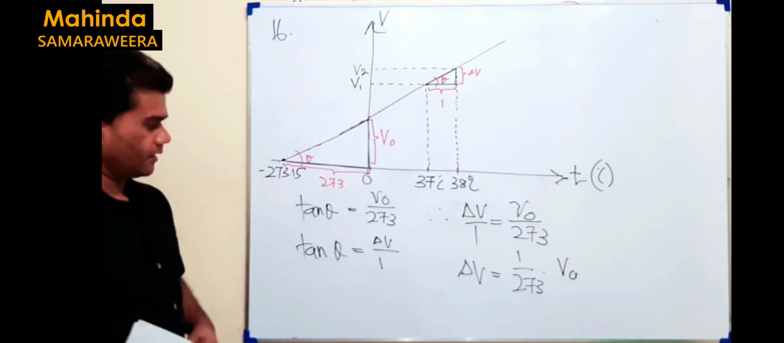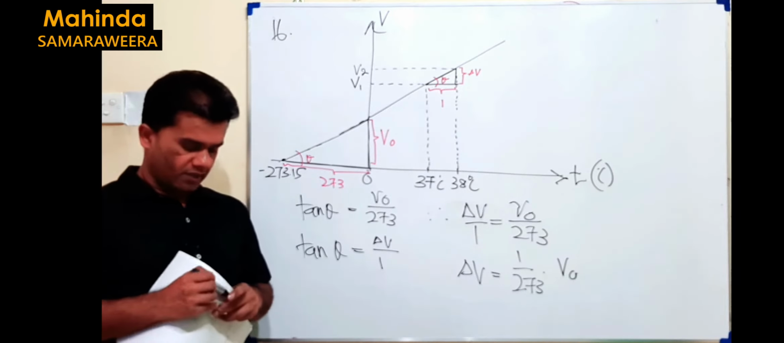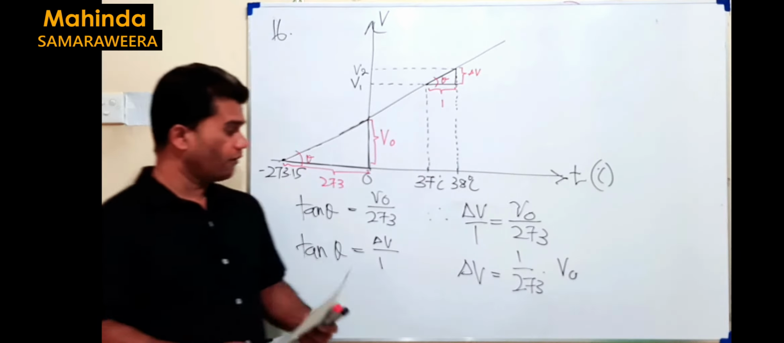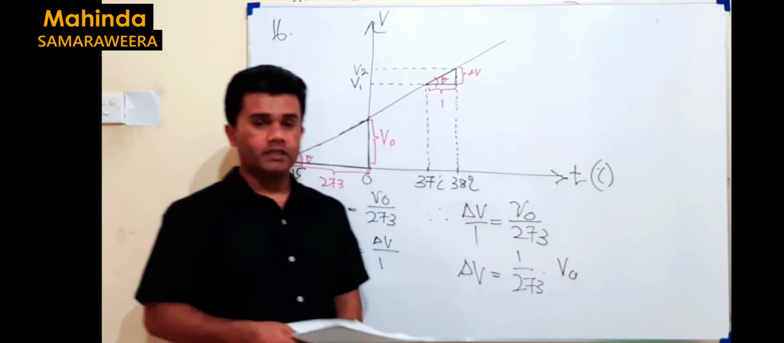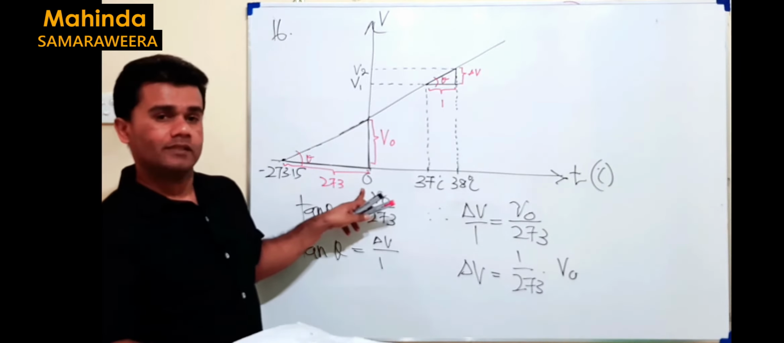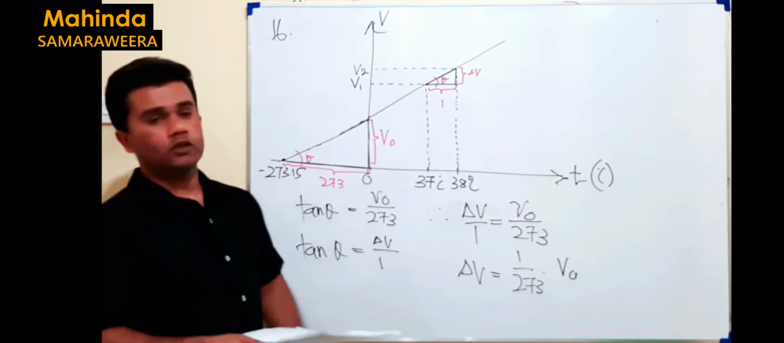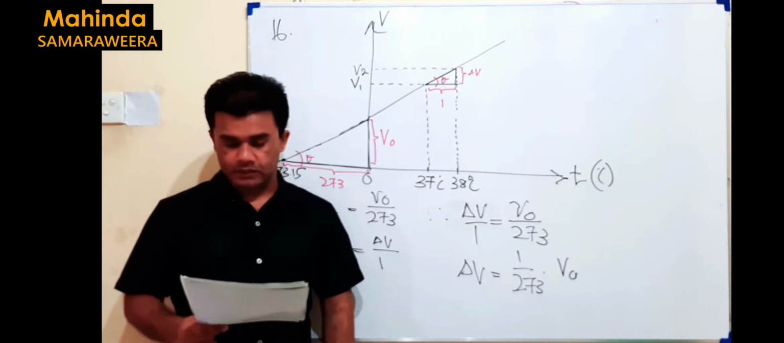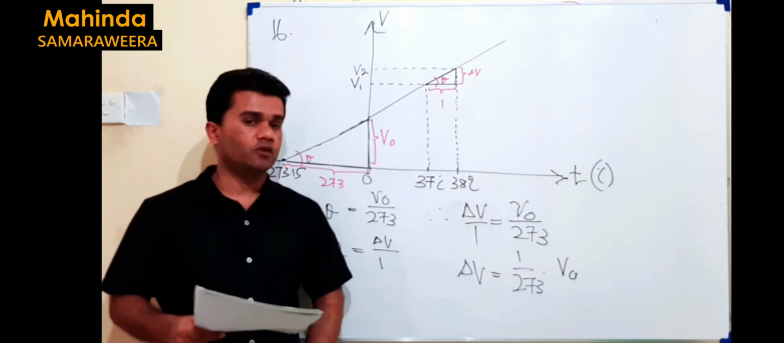Now you can understand the answer here. It's the 273rd part of V naught. V naught means volume at 0 Celsius or volume at 273 Kelvin. So the second one is the possible answer for this.